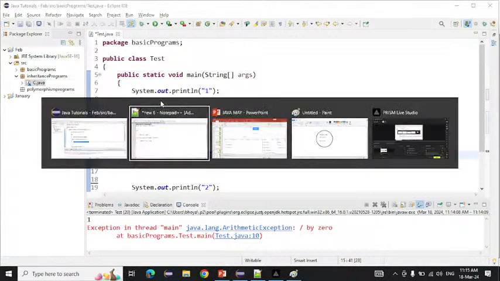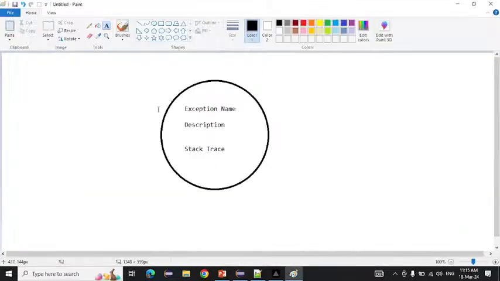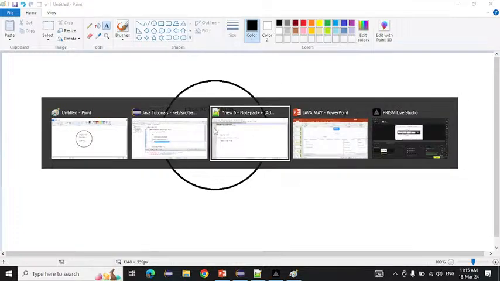In that object, it will add three things. Which are those three things? First thing is the exception name. Another thing is the stack frame. Okay, three things will be added to this object. Now the object is created and the program is abnormally terminated.